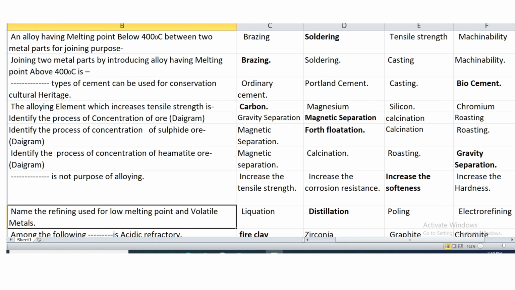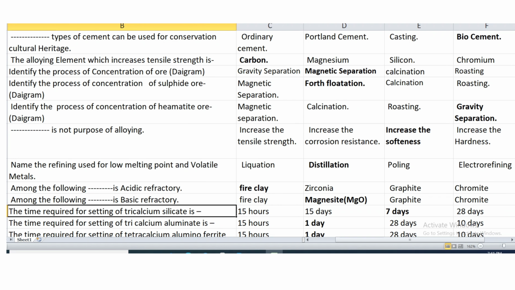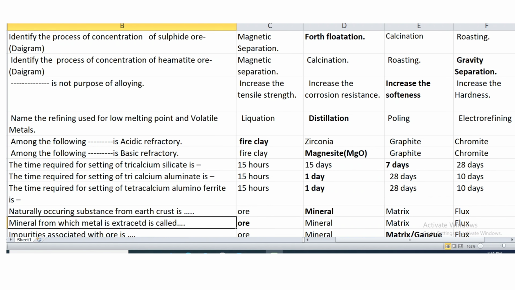Then dash is not a purpose of making alloy. Increase the softness. Other three are the purposes of making alloy, but this is not a purpose of making alloy, that is increase the softness. Name the refining method used for low melting point and volatile metals. It is distillation, which is used for low melting point and volatile metals.